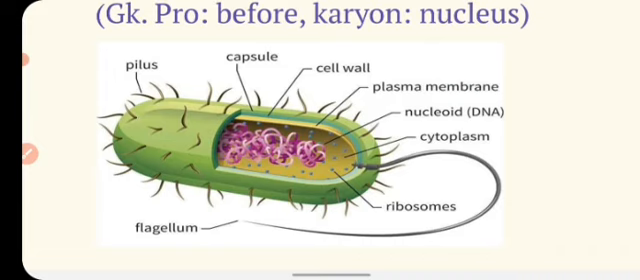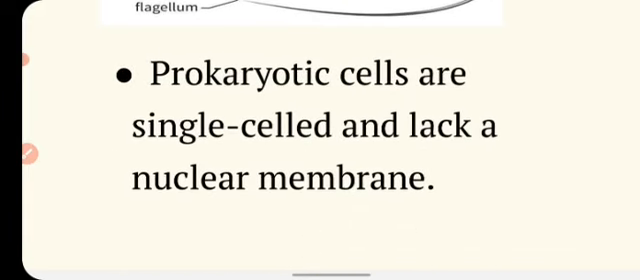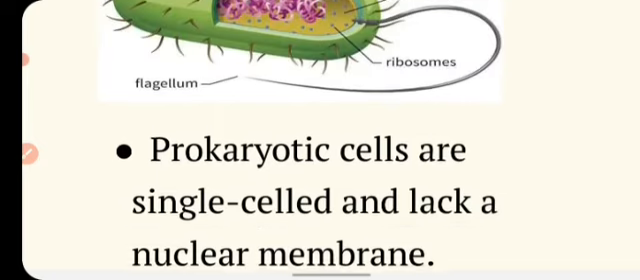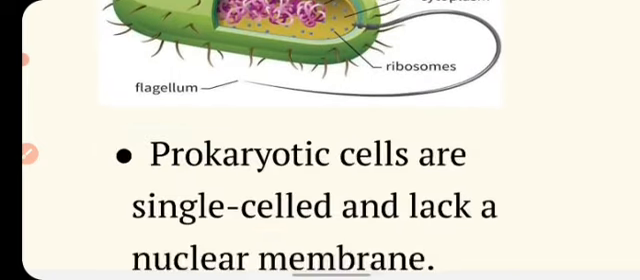Here you can see the diagram of bacteria. A bacterium has a prokaryotic cell, and you can see the genetic material of the bacterium, which is not covered by a nuclear membrane. So it has a very primitive kind of nucleus, and that's why they are prokaryotic cells. Prokaryotic cells are single celled and lack a nuclear membrane. Remember that prokaryotic cells are the simplest kind of cell, and they have a primitive organization of genetic material.